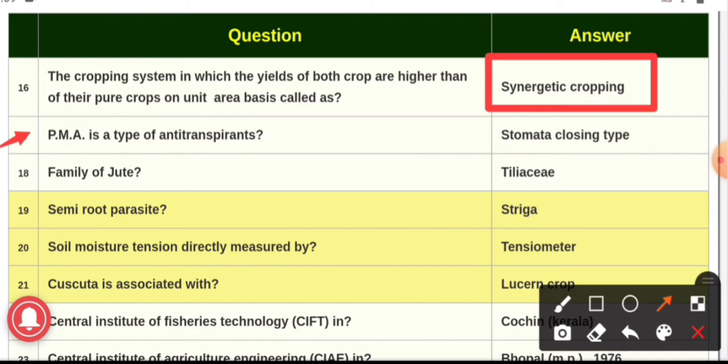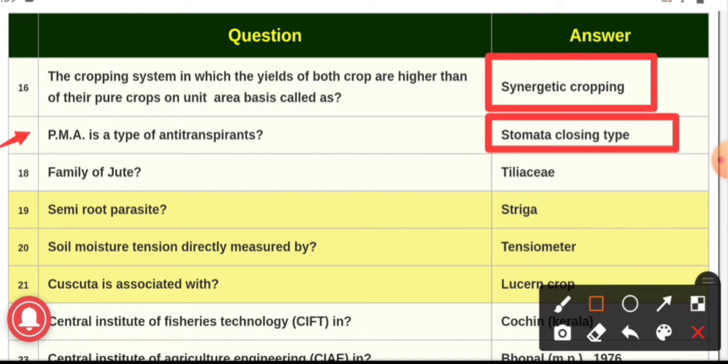17th question. PMA is a type of anti-transpirant, and the answer is stomata closing type. Stomata closing types are such anti-transpirants which reduce the water loss through stomatal closing, and the examples are phenyl mercuric acetate, that is PMA, herbicides like atrazine in a very low concentration, ABA and CO2.